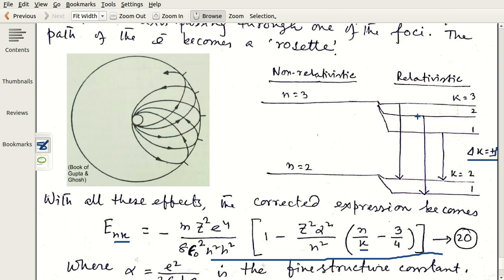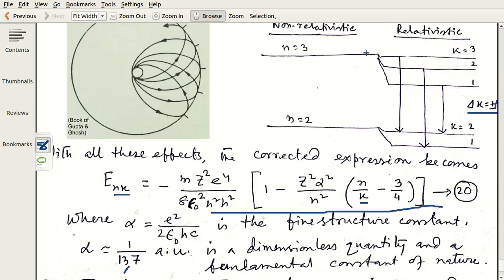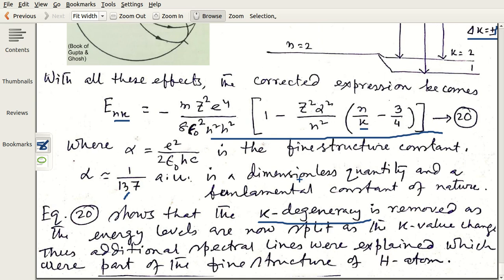But from k equal to 2 to n equal to 2, this is not allowed. So it will not be there. From here k equal to 1, this one is also not allowed. But we do not read it. We will see it later in higher courses. These are known as the selection rules. And Sommerfeld's theory was able to explain these lines. These are the fine structure lines actually, some of the fine structure lines, not all, part of the fine structure lines. Some part was still not explained.